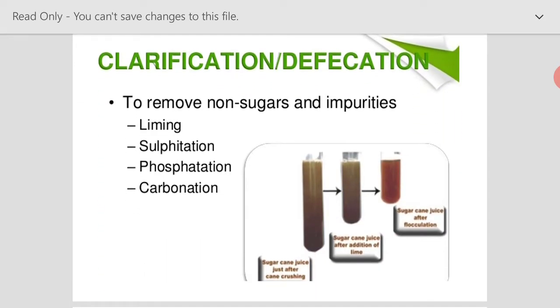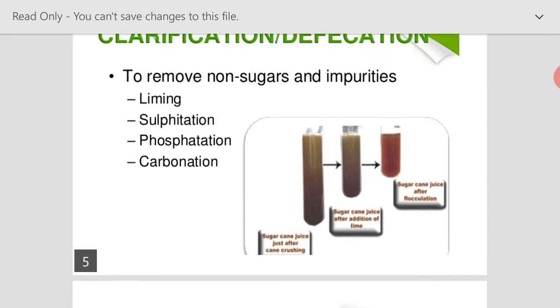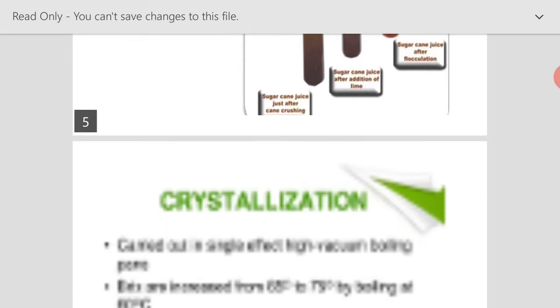And we have seen clarification. I already told that clarification is a process to remove impurities as well as non-sugar. This is done with the help of liming or sulfitation or phosphatation or carbonation. This figure shows how, after adding lime, all these impurities get settled down, and you will be able to see that the sugarcane juice color has also changed after flocculation. So this is how clarification is done.